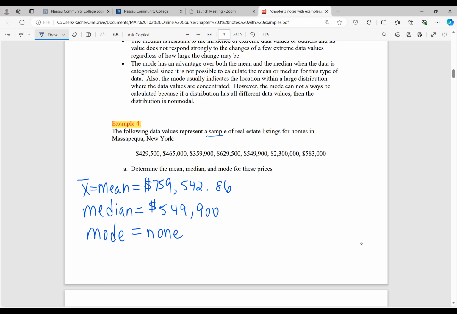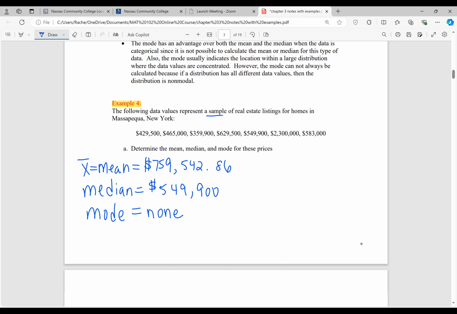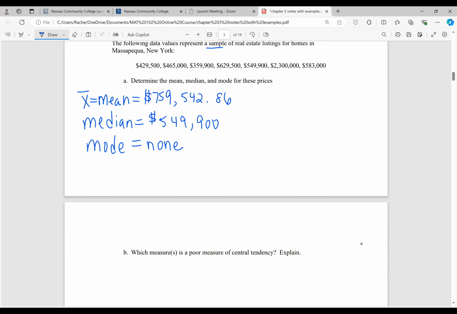The mean is about 759,000. The median's 549,000. That's a difference of like $200,000. That's a big difference. That's a lot of money. It's not like we're talking 2 or 3 cents or $2 or $3. So now the question becomes, why is there such a big discrepancy between the median and the mean if they're both measures of center? And then which one would be the better measure of center? So that's why I asked about part B.